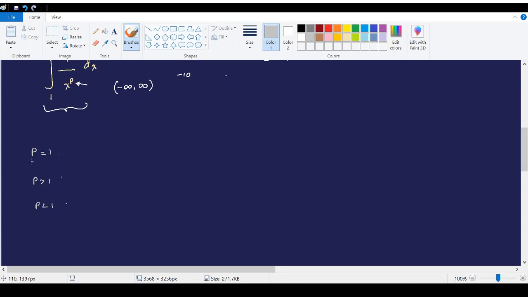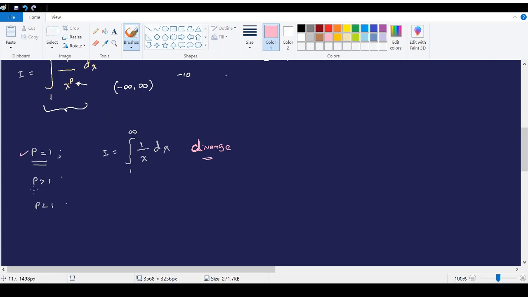When p is equal to 1, if I name the integral I, then it becomes the integral from 1 to infinity of 1 divided by x dx. In the previous video I proved that this integral diverges.